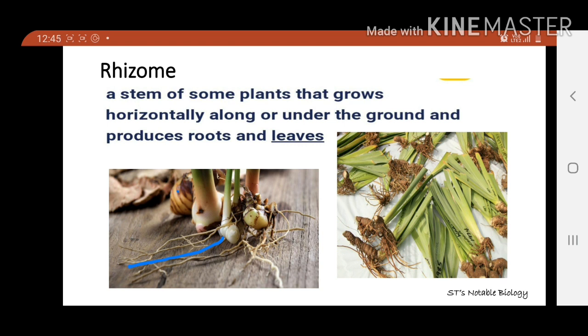Distinct nodes and internodes are present, and there is an apical bud at the axillary region, and adventitious roots are present at the ventral side. You can observe in this picture that adventitious roots are present at the ventral side, meaning the lower side. Examples of rhizomes are ginger and turmeric.